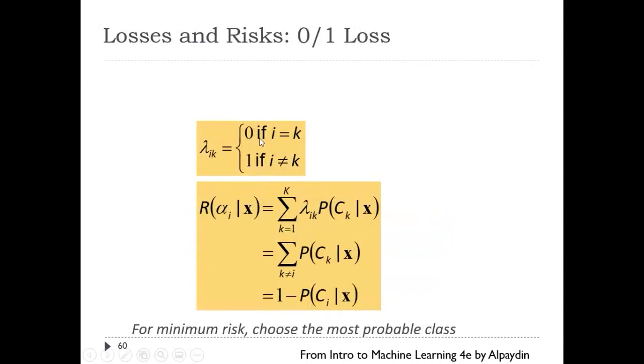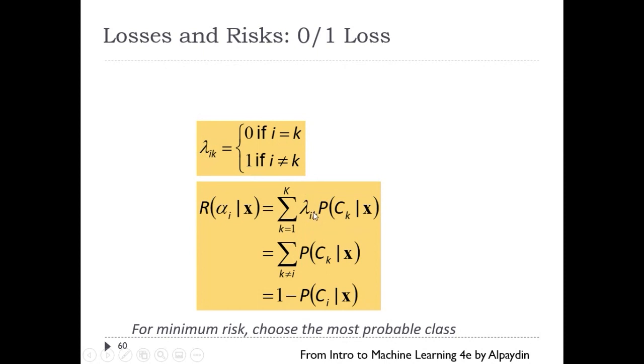0-1 loss is simple. If you make the correct decision, your risk is actually 0. So i is equal to k: the correct class is k, and you take the action alpha i, the ith action for the correct class. So the loss is 0. But in the other case, if you take any other class, then this coefficient will be 1. So it's a wrong decision.